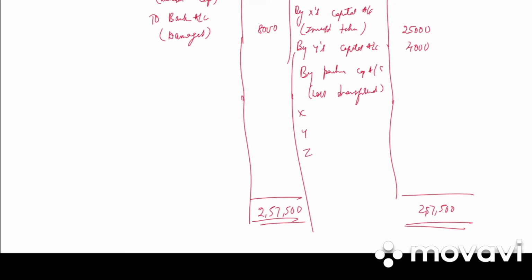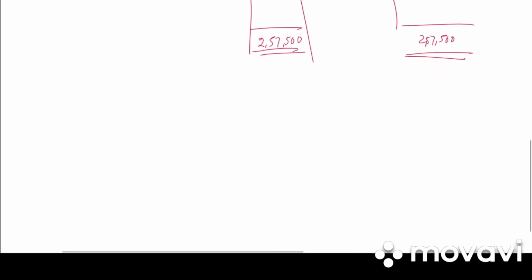XYZ. What is the balancing figure? 90,000 in the ratio 3:2:1. So we get 45,000, 30,000, 15,000. That is 90,000 into 3/6, 90,000 into 2/6, 90,000 into 1/6.